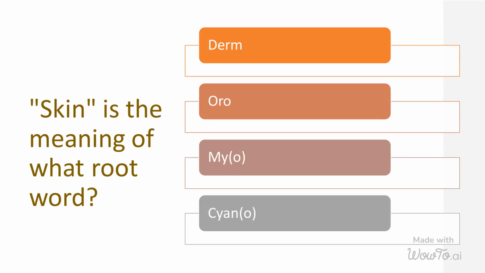Skin is the meaning of what root word? Options are derm, oro, myo and cyano. The term derm is a medical abbreviation that refers to the field of dermatology, which focuses on the diagnosis, treatment, and prevention of skin disorders.